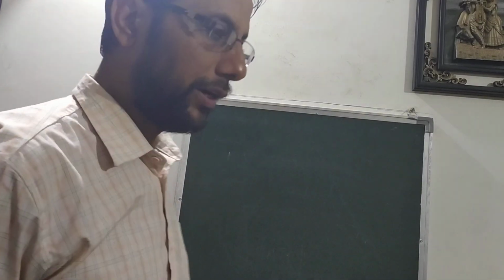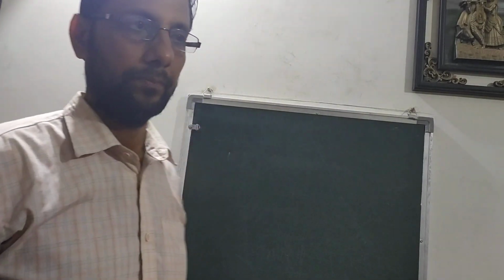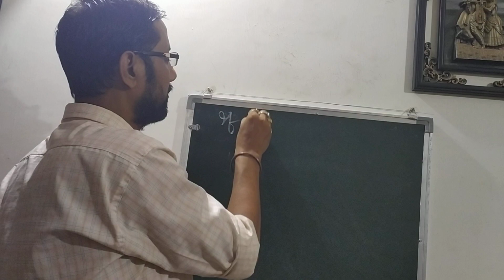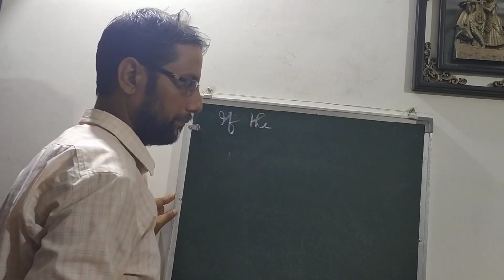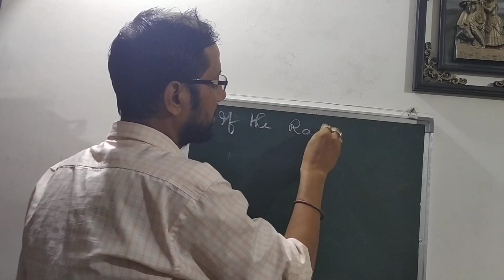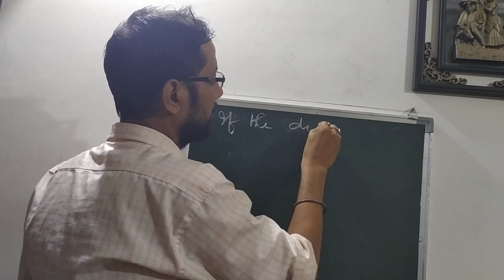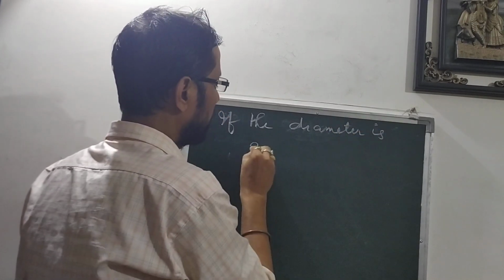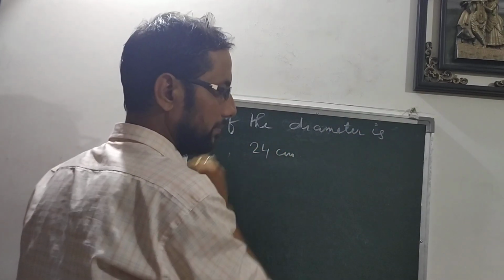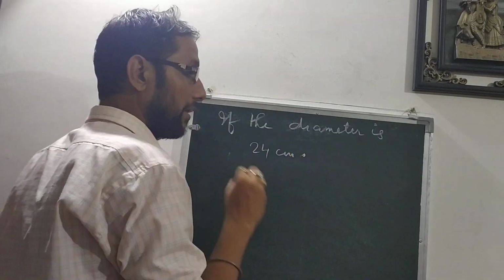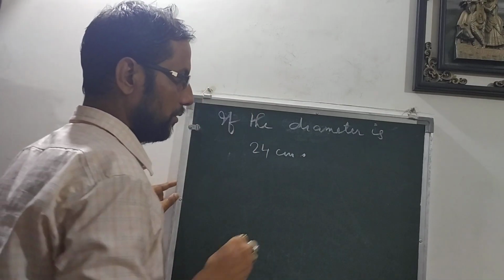See, students, we have learned about circle, radius and diameter. So now, suppose the diameter is 24 centimeter. I'm not asking you the radius.